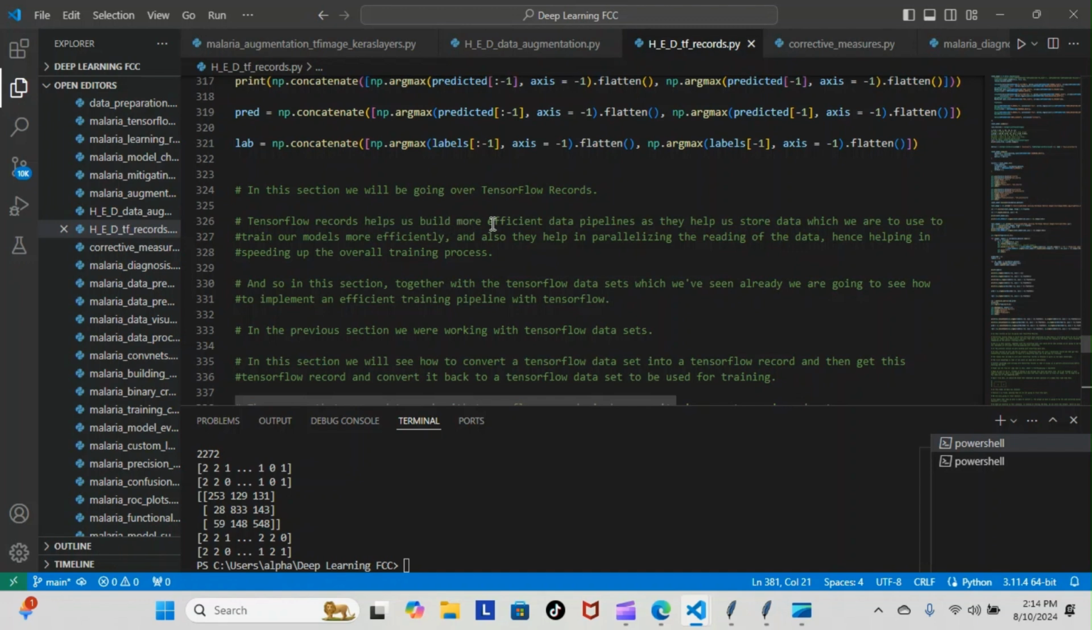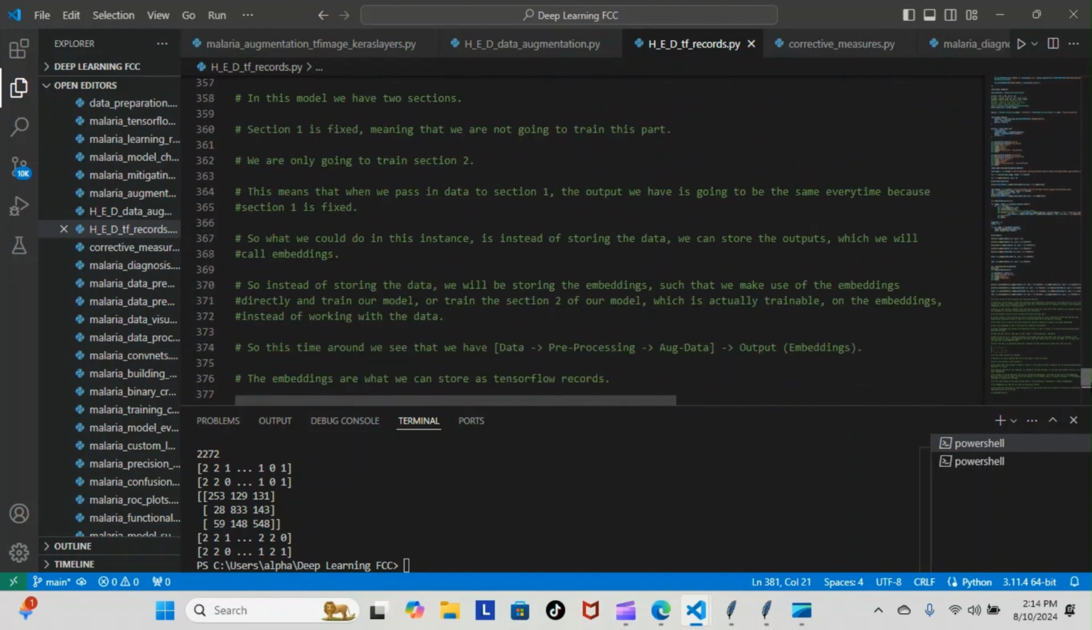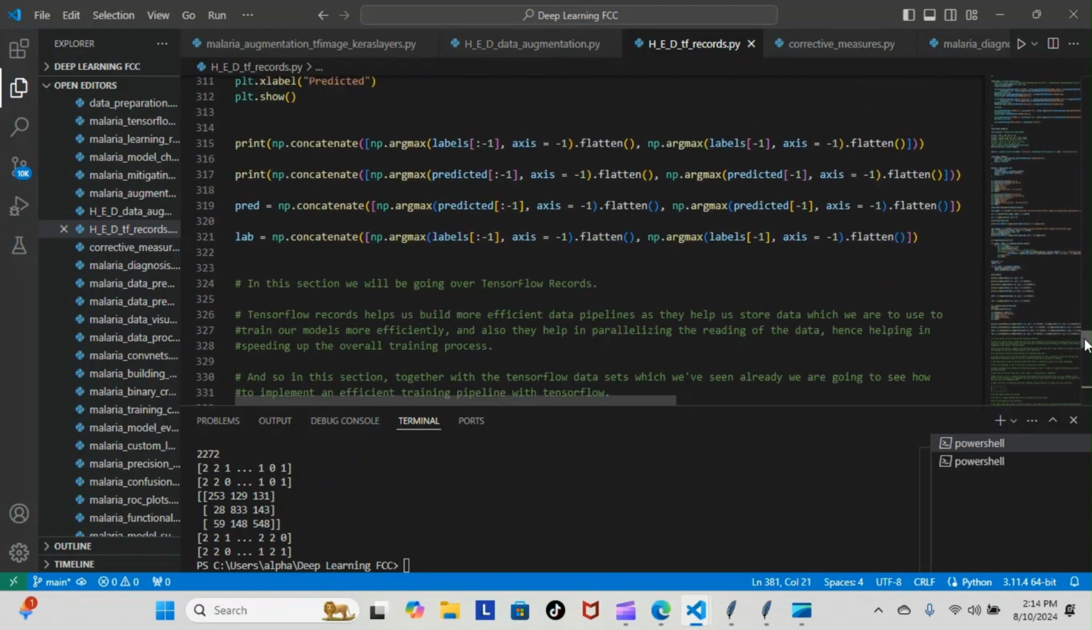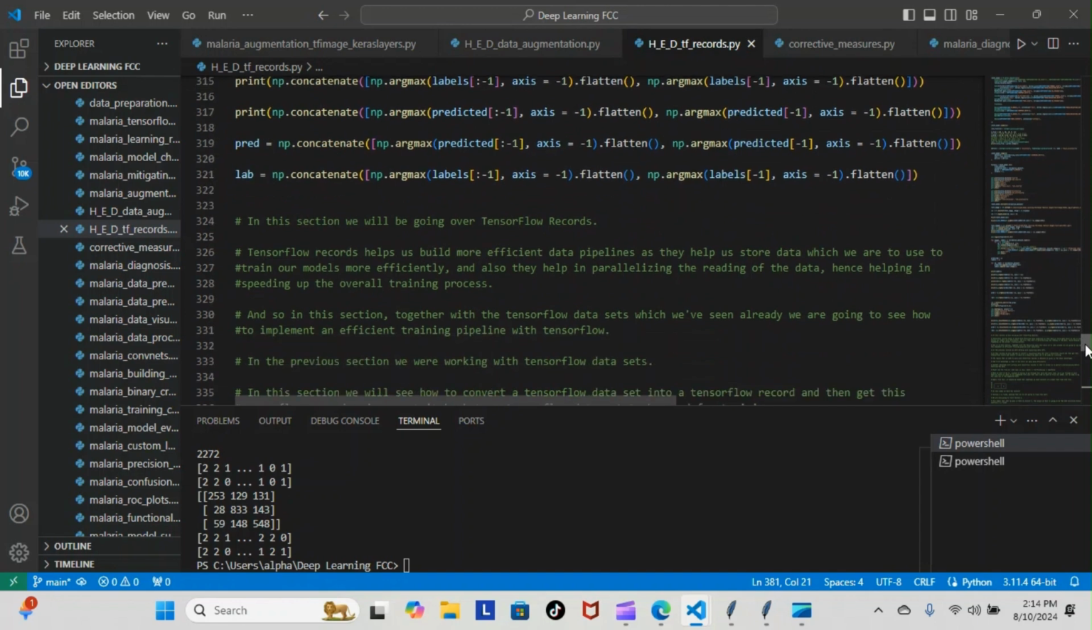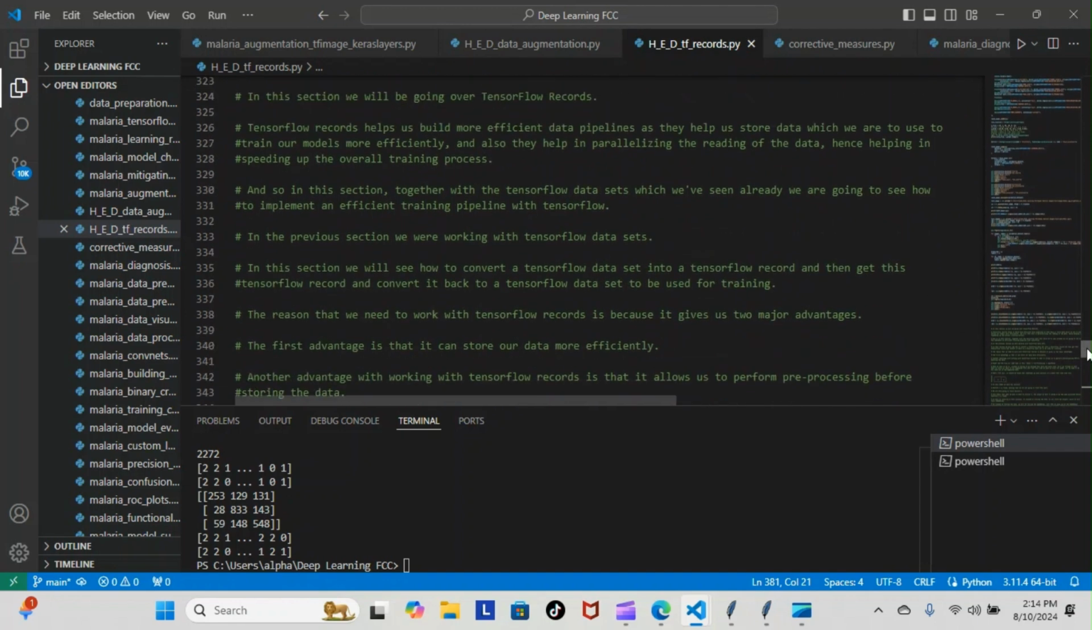TensorFlow records help us build more efficient data pipelines, as they help us store data which we use to train our models more efficiently, and also they help in parallelizing the reading of the data, hence speeding up the overall training process. That's just a quick little excerpt I'm going to read for you. We did take a lot of notes. I'm not going to do too much reading because we're just at the beginning of this module, so we will get more in depth the further we move along.